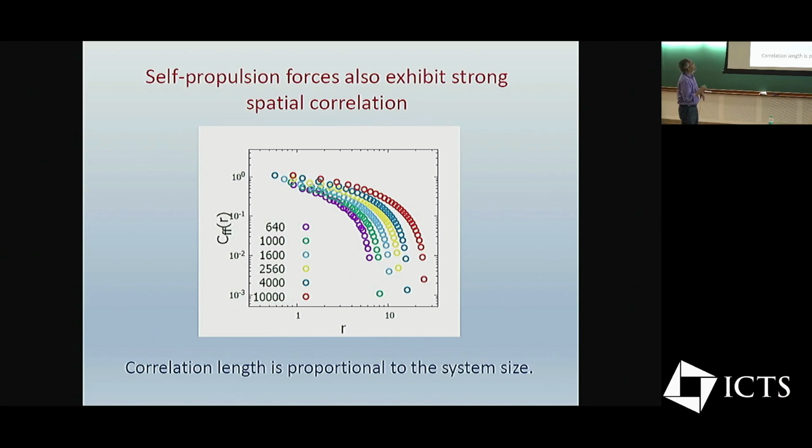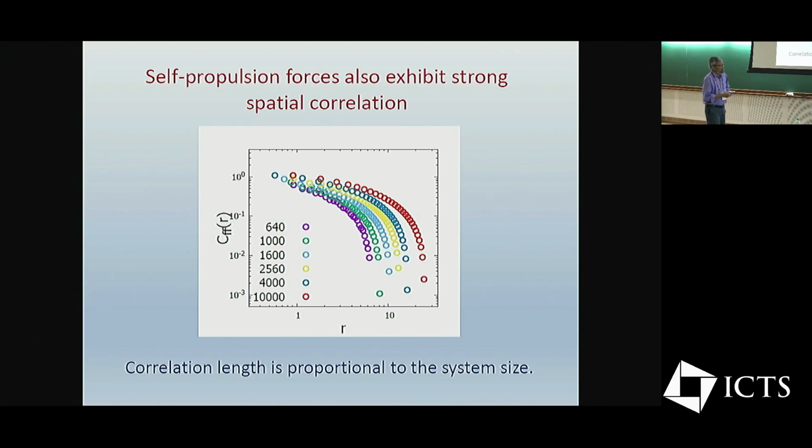If I look at the active forces, they also have this kind of long-range correlations. So again, when you're looking at the two-point correlation function of the active force as a function of distance, as you go to larger distances it of course goes to 0, but the length scale increases as you go to bigger systems.